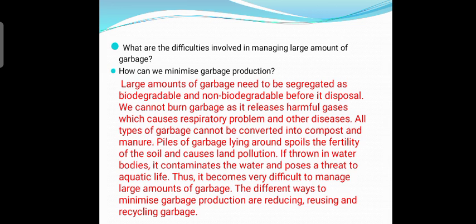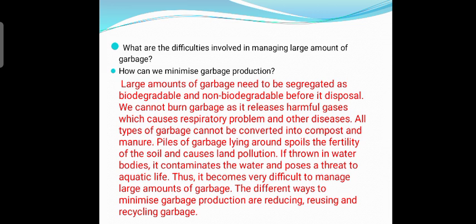What are the difficulties involved in managing a large amount of garbage? How can we minimize garbage production? So students, a large amount of garbage needs to be segregated as biodegradable and non-biodegradable before its disposal. We can't burn garbage as it releases harmful gases which cause respiratory problems and other diseases. All types of garbage can't be converted into compost and manure.